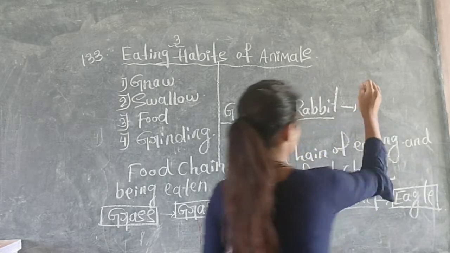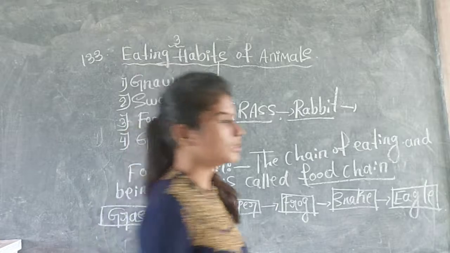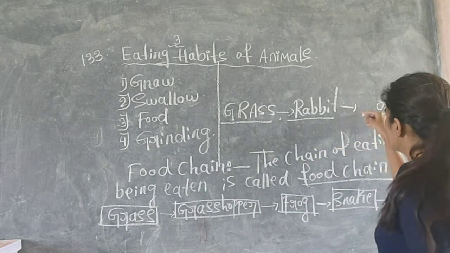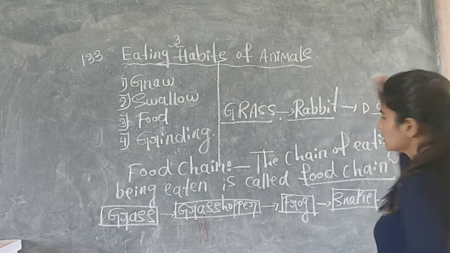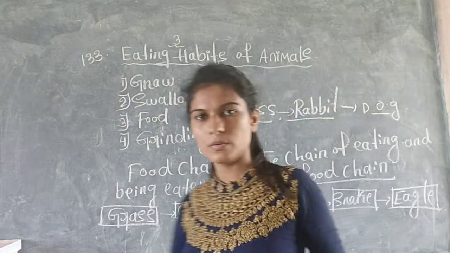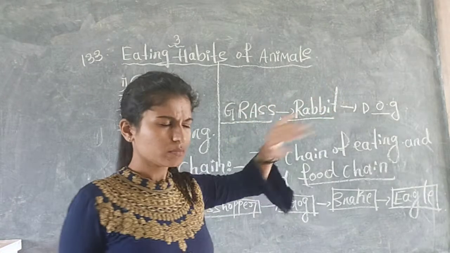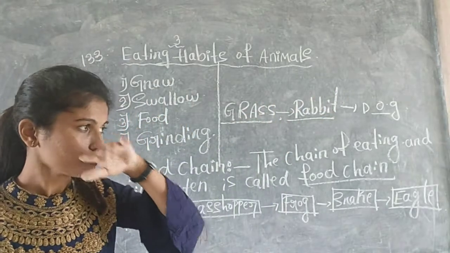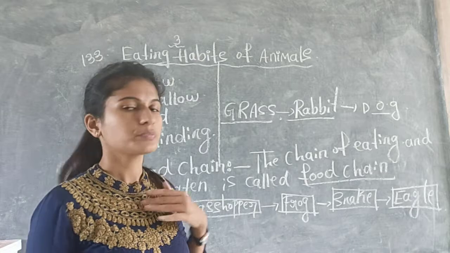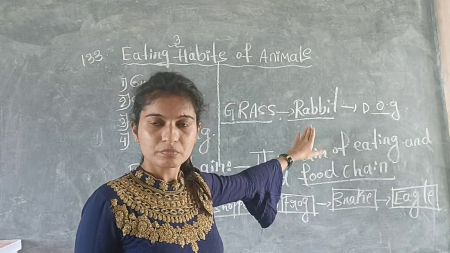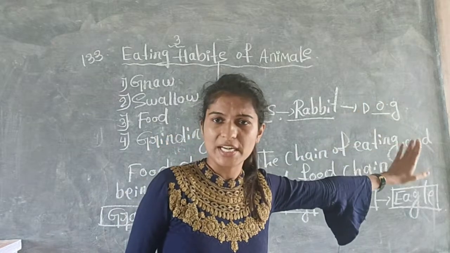Rabbit. Okay. After that, they have given an O. So who will eat the rabbit? Dog can eat, no? Yes, dog. So this grass is eaten by rabbit, and this rabbit is eaten by dog.